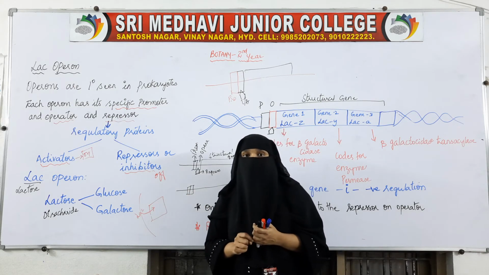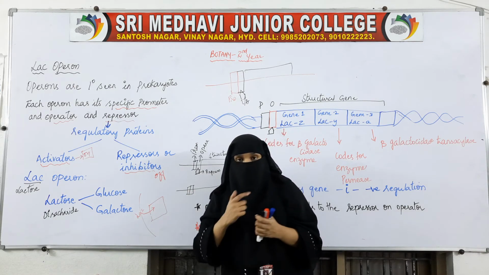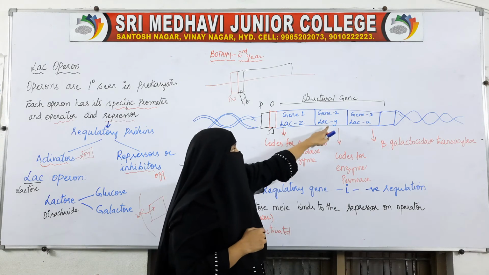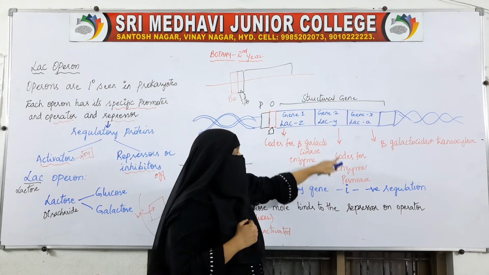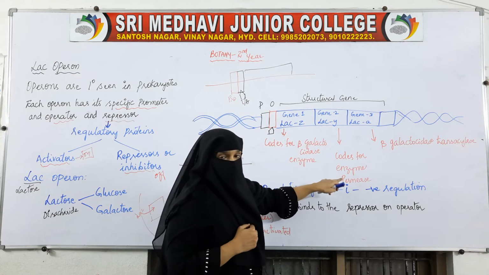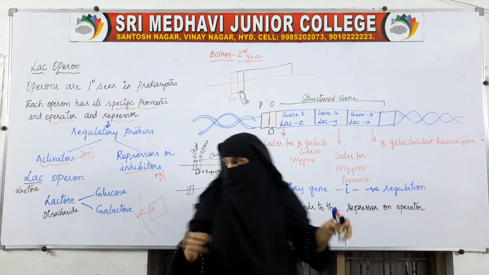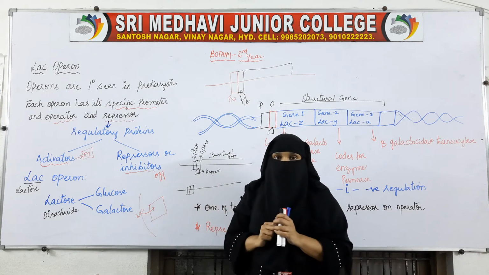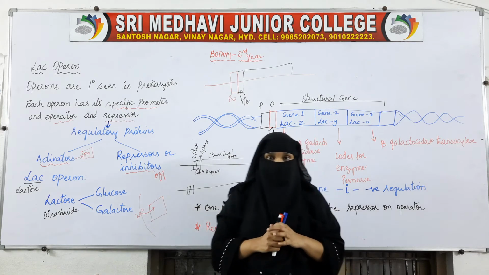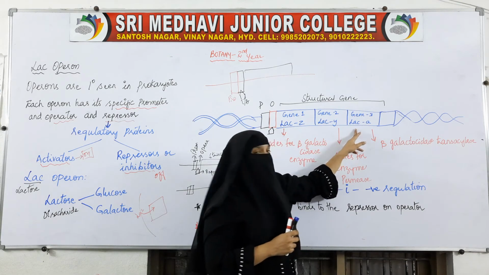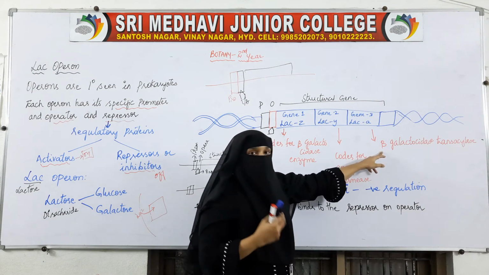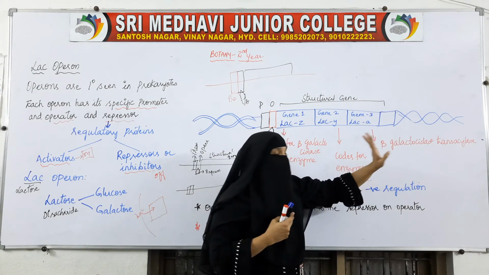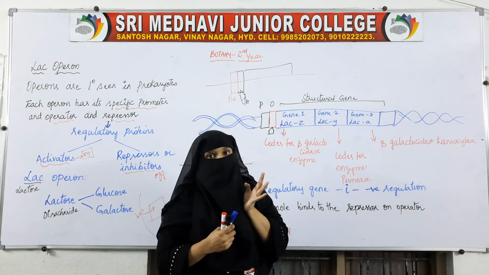The LAC-Y gene codes for permease. And the third is the LAC-A gene, which helps in the synthesis of the beta galactosidase transacylase enzyme.